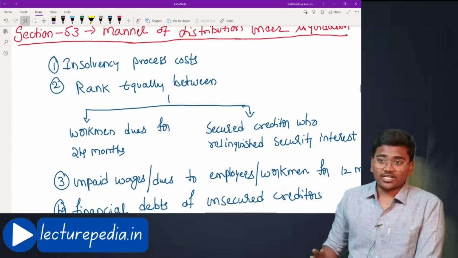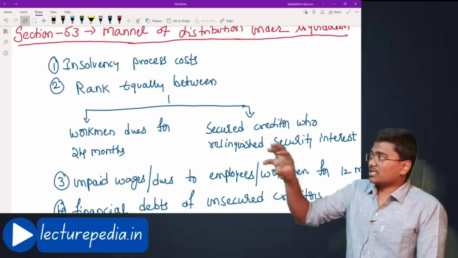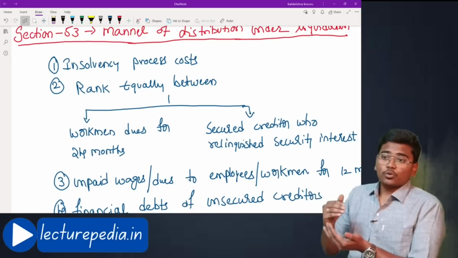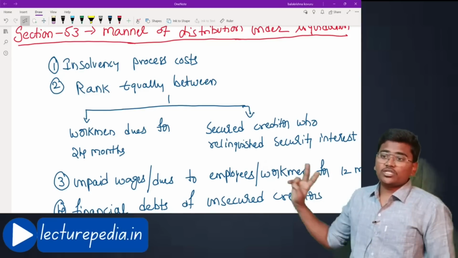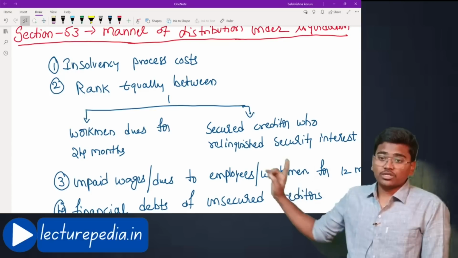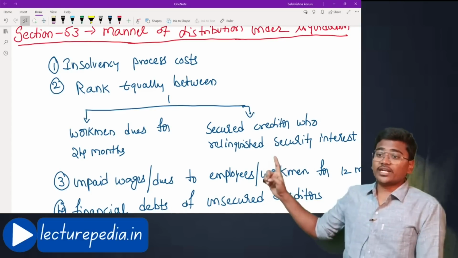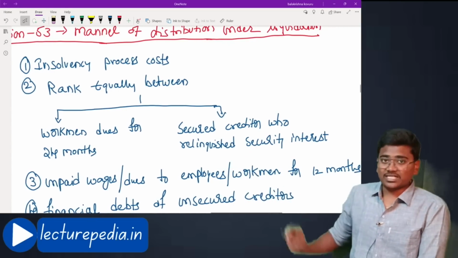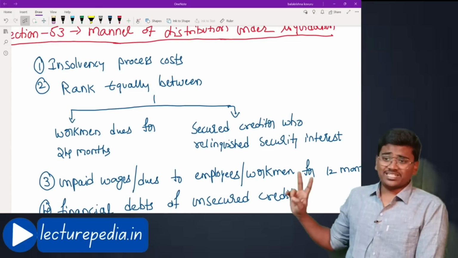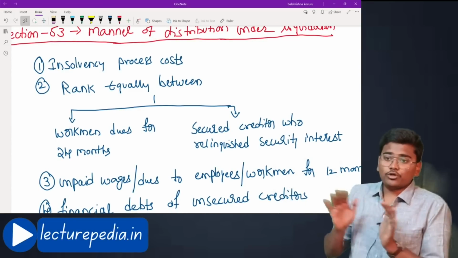After that, you have to treat these two equally. Whatever amount you realize, you have to give it equally to these two parties. Who are they? First, workmen dues for the preceding 24 months, and second, the secured creditor who relinquished his security asset. You have to treat these two at par, equally. You have to divide the amount between these two.